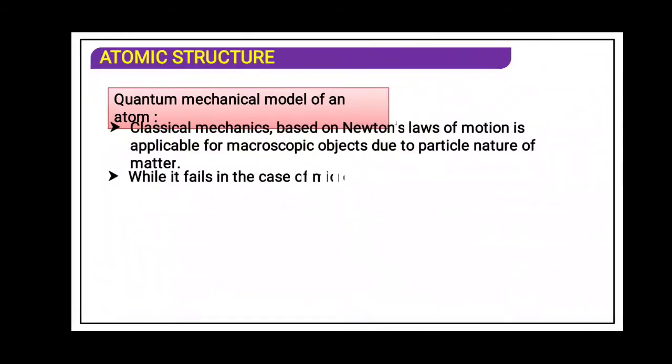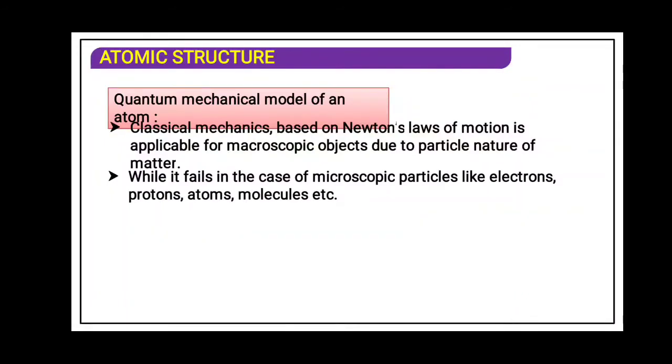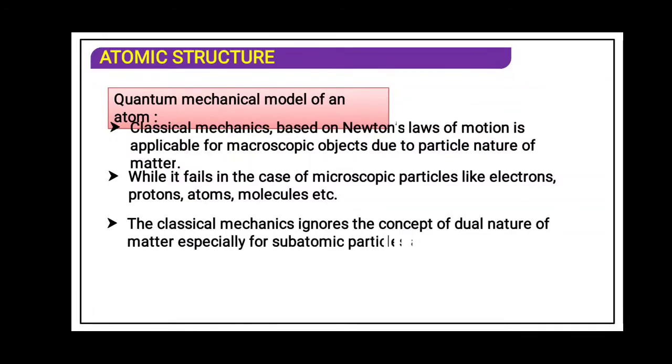and it fails in the case of microscopic particles. As I told you, the classical mechanics theory was based on macroscopic, meaning large, objects, and it failed to explain microscopic particles. Classical mechanics ignores the concept of dual nature of matter, especially for subatomic particles, that is proton, electron and neutron, and the uncertainty principle, that is Heisenberg's uncertainty principle. So that is why classical mechanics theory failed.